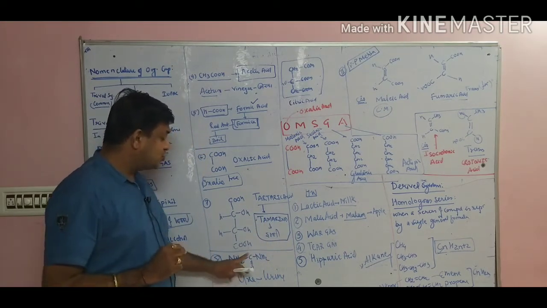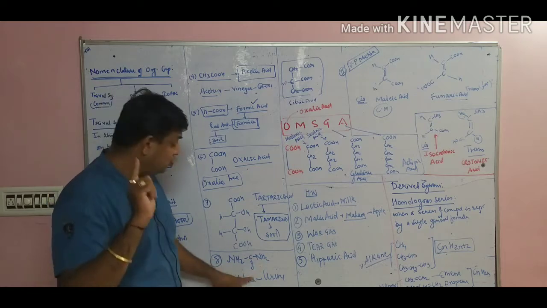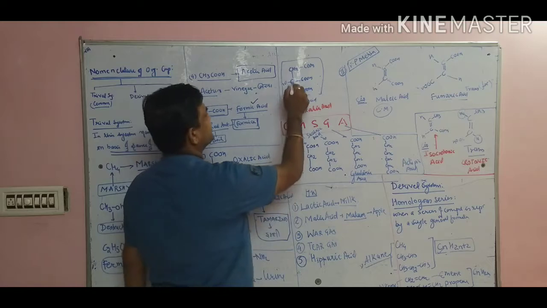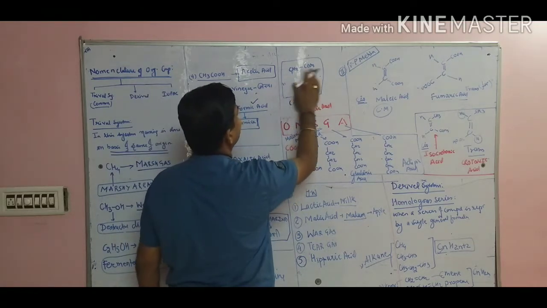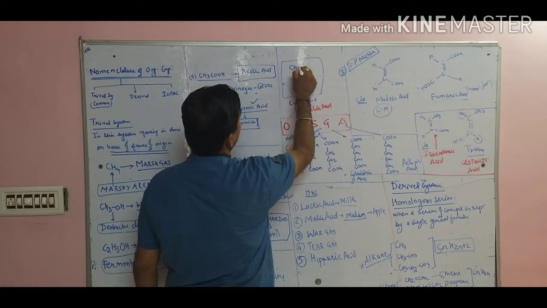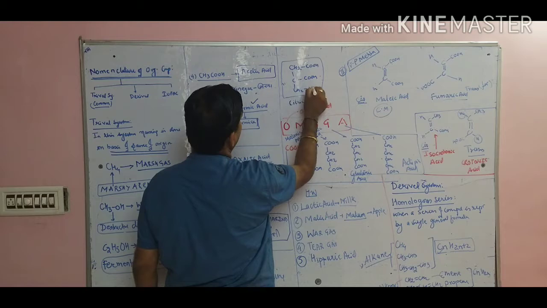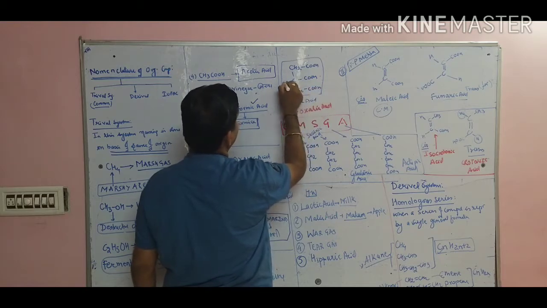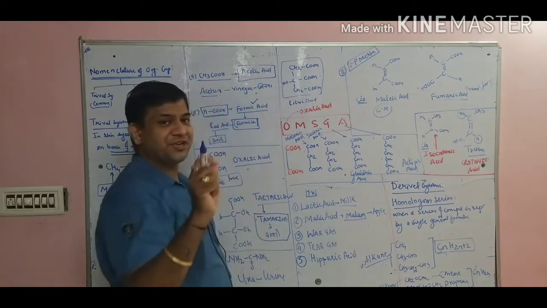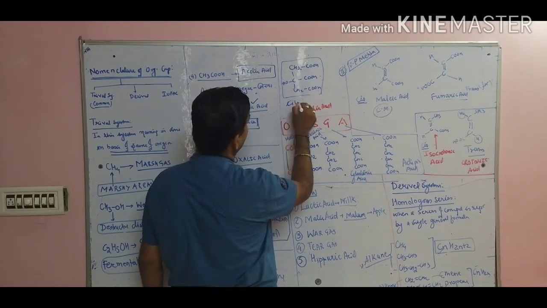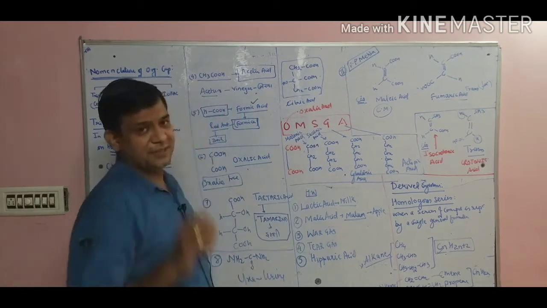Next is NH2CONH2. This is urea, because it is obtained from urine. Now see, what is this? If I write this compound, it is CH2COOH, C(OH)COOH, CH2COOH. This is called citric acid. We all know why it is called citric acid, because it is obtained from citrus fruit. That's why it is called citric acid.